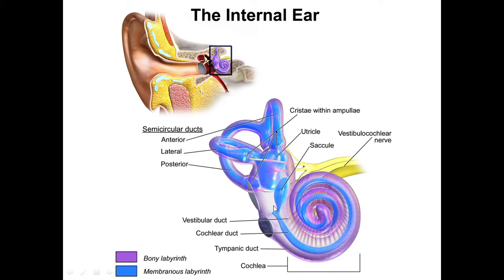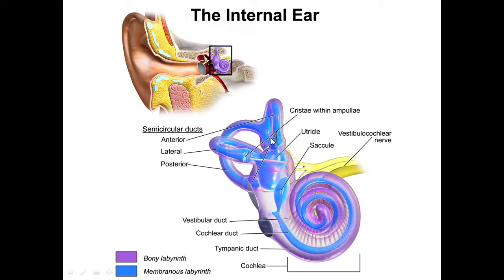So the internal ear has bony labyrinth and membranous labyrinth. Bony labyrinth consists of cochlea, vestibule and semicircular canals, while membranous labyrinth consists of cochlear duct, then the saccule and utricle within the vestibule and semicircular ducts within the semicircular canals.